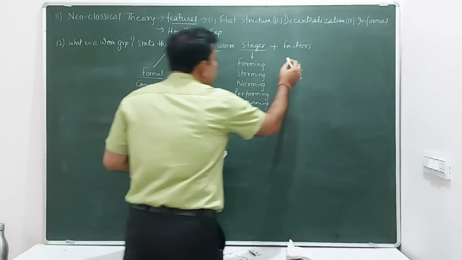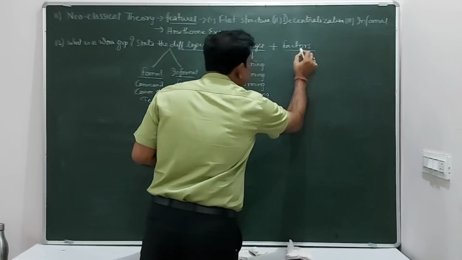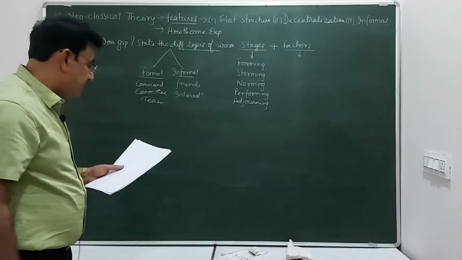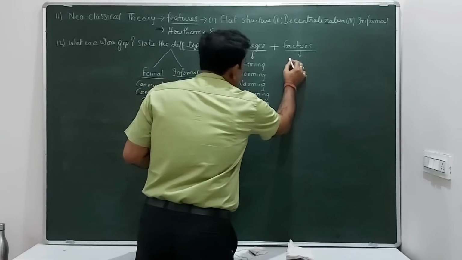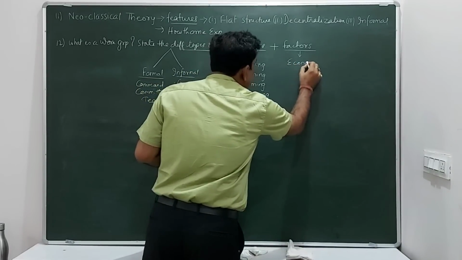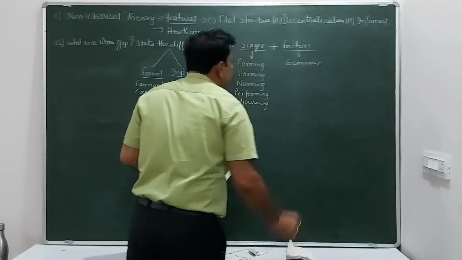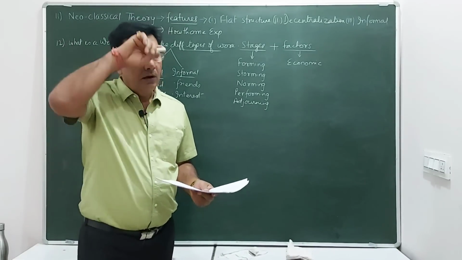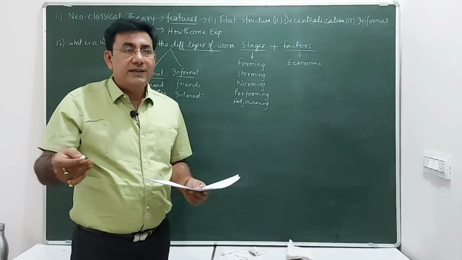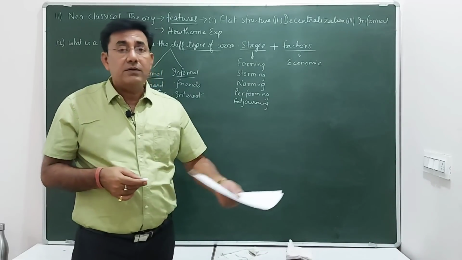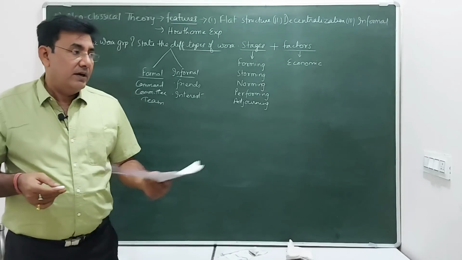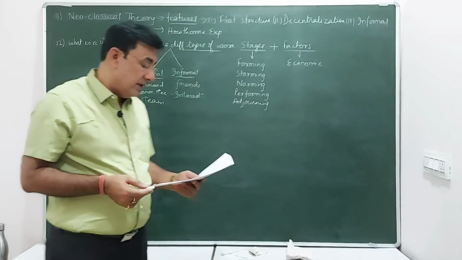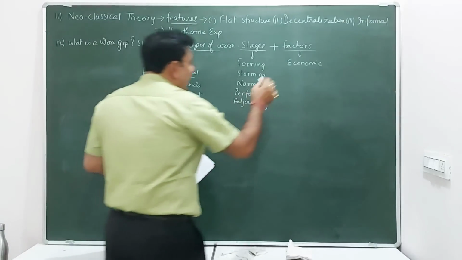And why these factors, what factors led to the formation of work groups? There are some factors, like the first one can be economic factors. Due to these economic factors, workers form groups. Maybe like किसी को अगर financial assistance की ज़रूरत पड़ती है तो he can ask from his colleague. So due to these economic factors, the other is security.